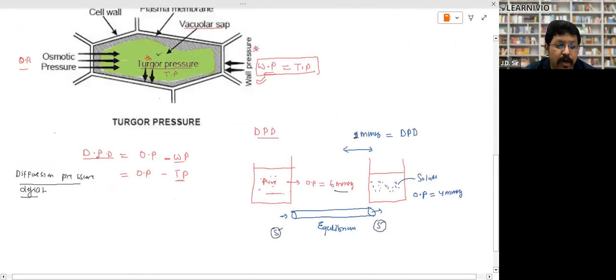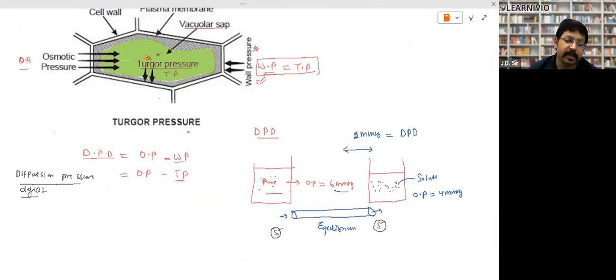Great. So there is a formula. Please cram this formula. DPD is equal to osmotic pressure minus wall pressure. So DPD is equal to OP minus WP, and here we know that WP is equal to TP, wall pressure equal to turgor pressure. So another formula can be DPD is equal to OP minus T. Both are right. So remember the formula of DPD, diffusion pressure deficit.